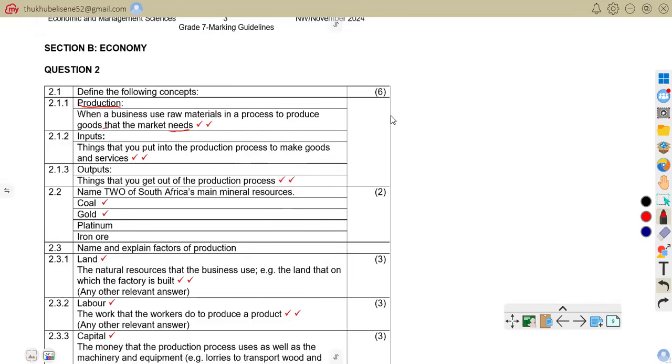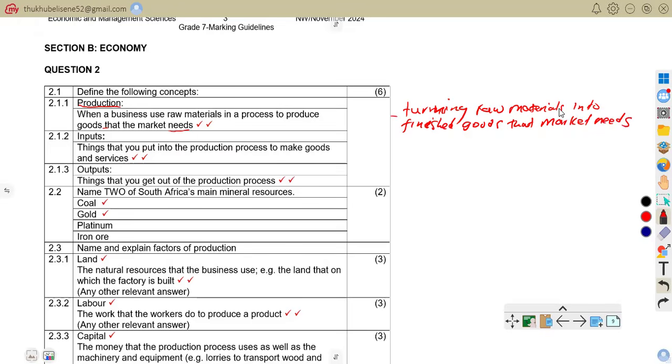In short, we are turning raw materials into finished goods, or services that the market needs.